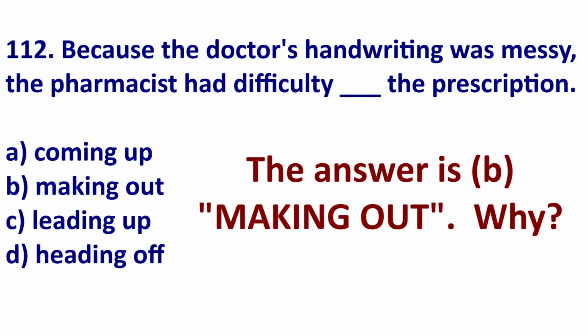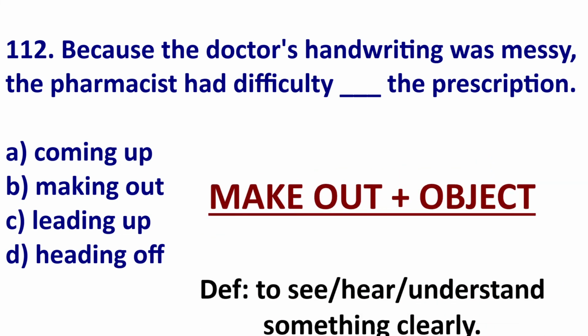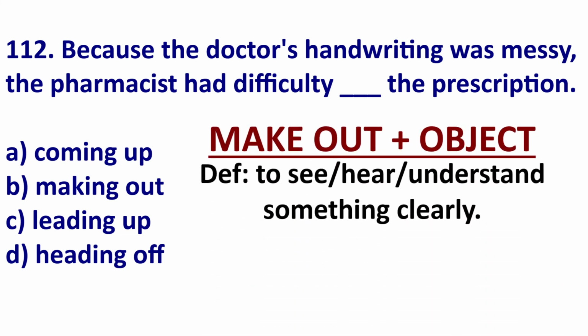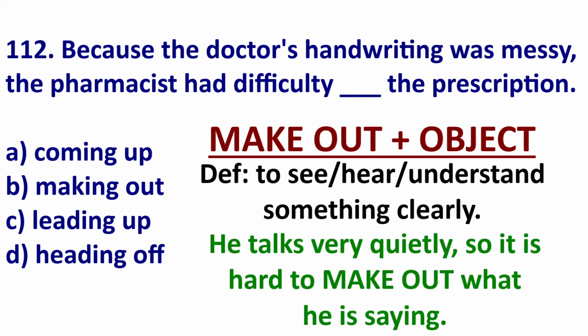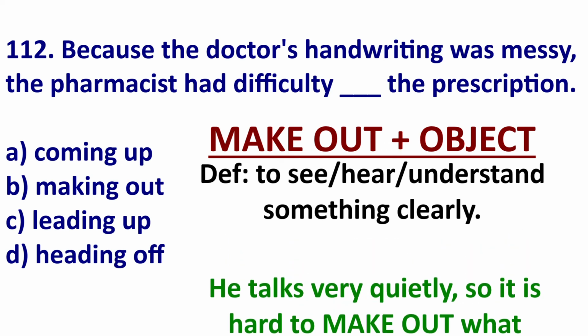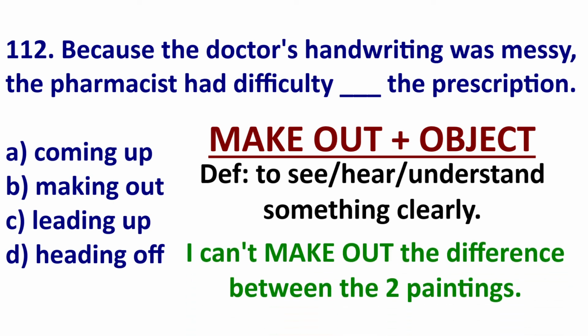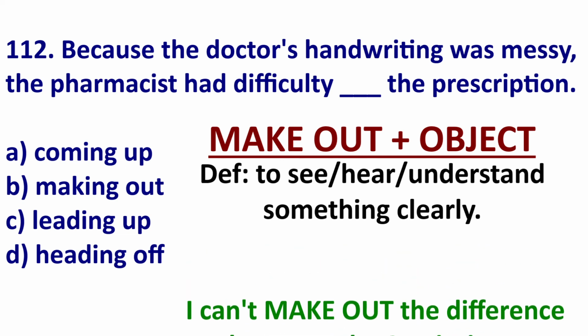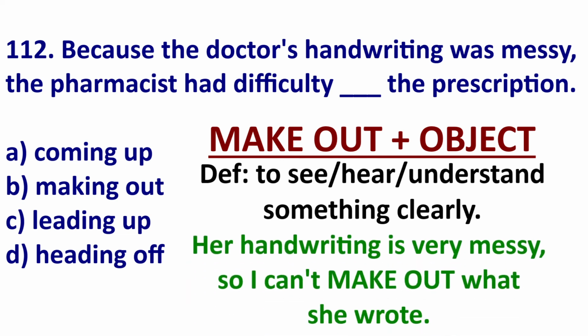Well, the answer is B, making out. The phrasal verb make out has several meanings, but let's look at one of the meanings. Make out something is to understand or to see or hear clearly. Here's an example. He talks very quietly, so it's hard to make out what he's saying. Example 2. I can't make out the difference between the two paintings. So I can't see the difference. Or number 3, her handwriting is very messy, so I can't make out what she wrote.